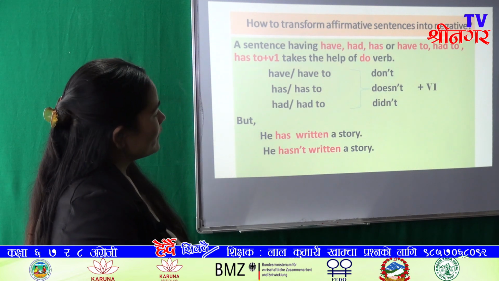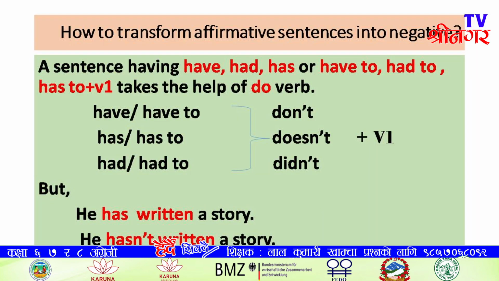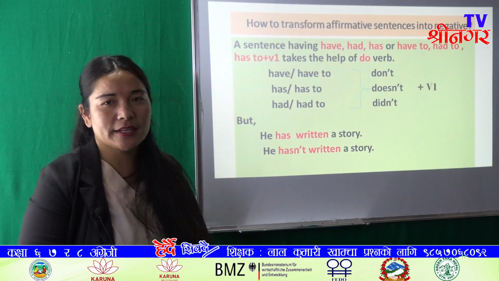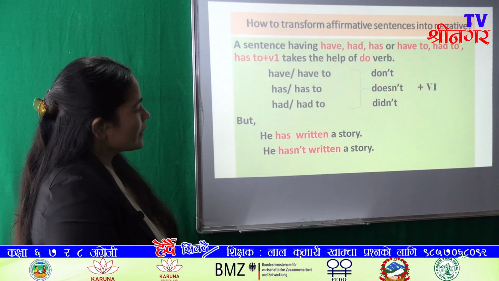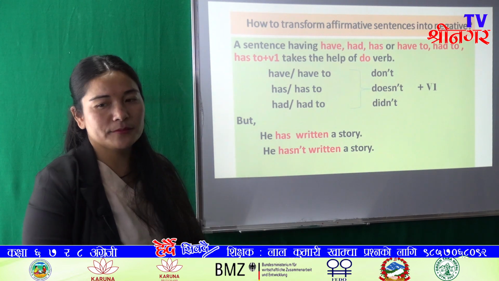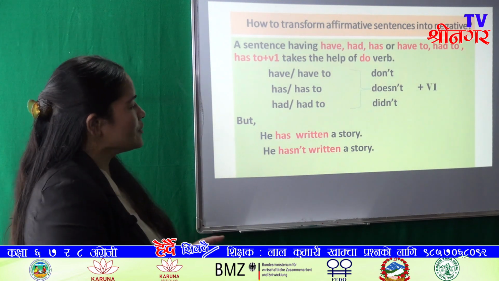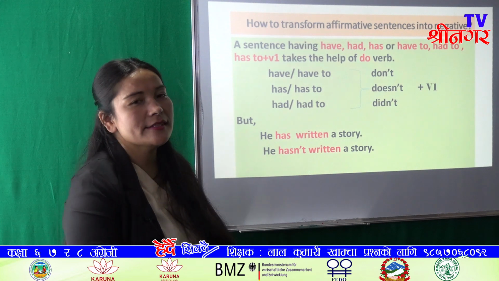Okay, but look at the next example: he has written a story. In this sentence, he has verb is used here. Can you tell me, in this sentence, is has an auxiliary verb or main verb? Yes, has is an auxiliary verb here because the next main verb, written, is used.